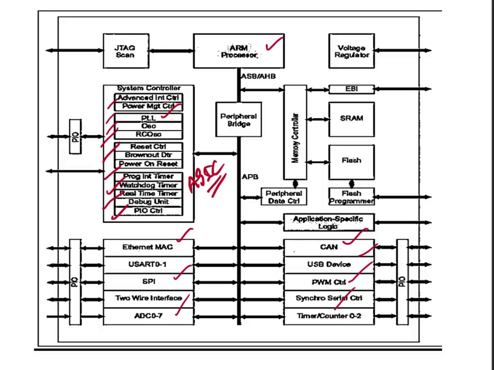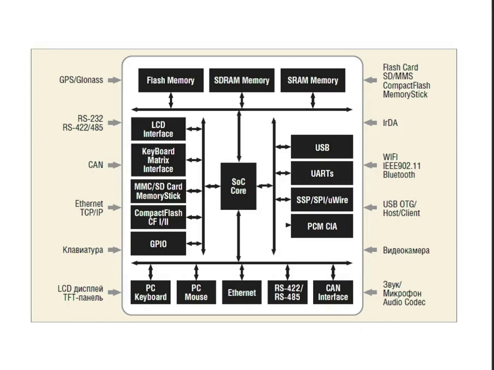On top of this SoC, this is also another block diagram. For example, this is the SoC core. This is the processor part. Then these are some of the IP like flash memory, SDRAM controller, SDRAM memory, SRAM, LCD. These are all IP. IP can be used for all these things. So this is all about IP and how IP licensing is done, and I explained the different types of IP. Okay.